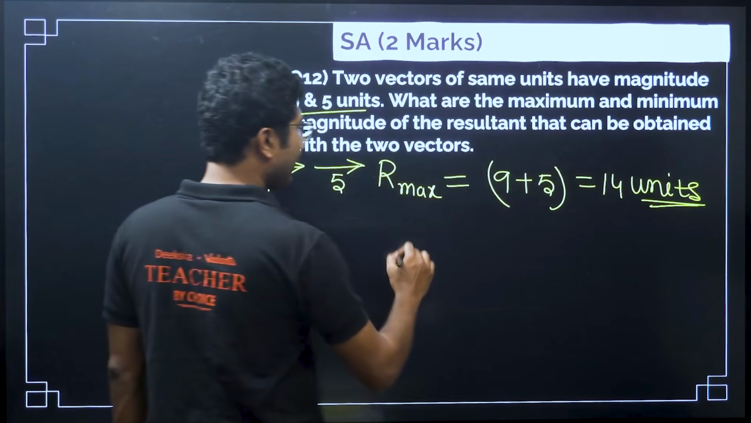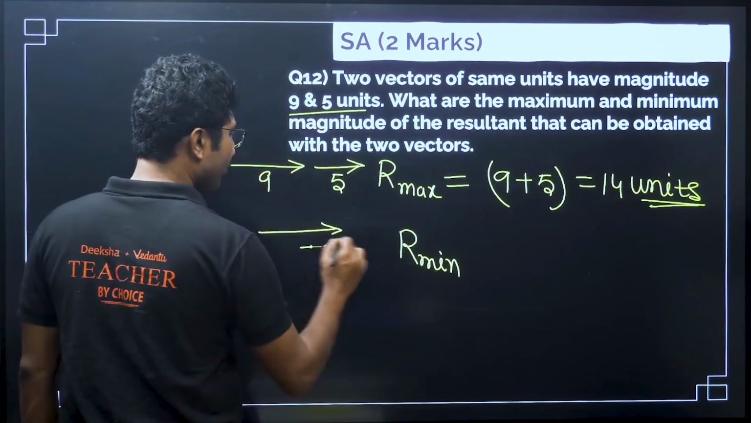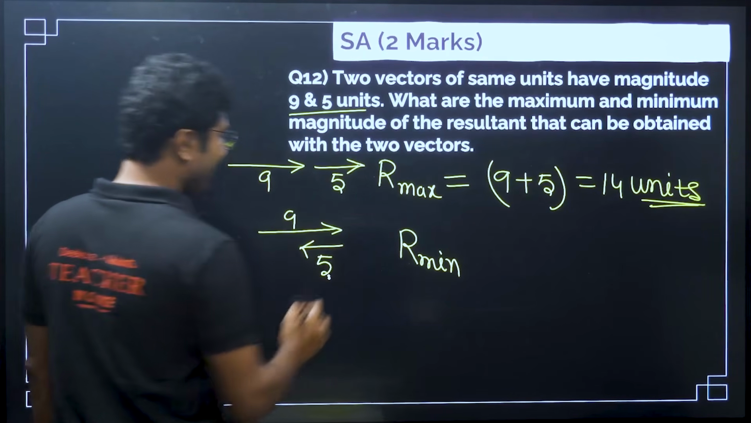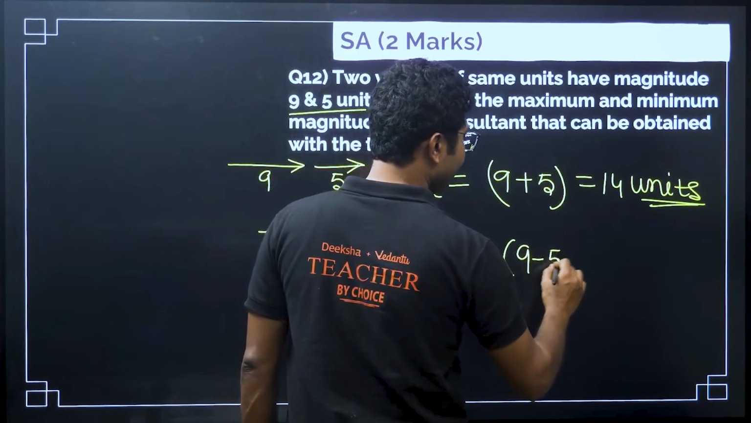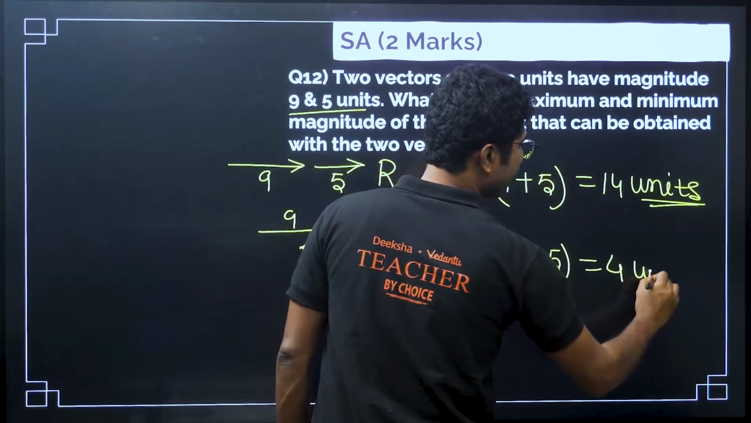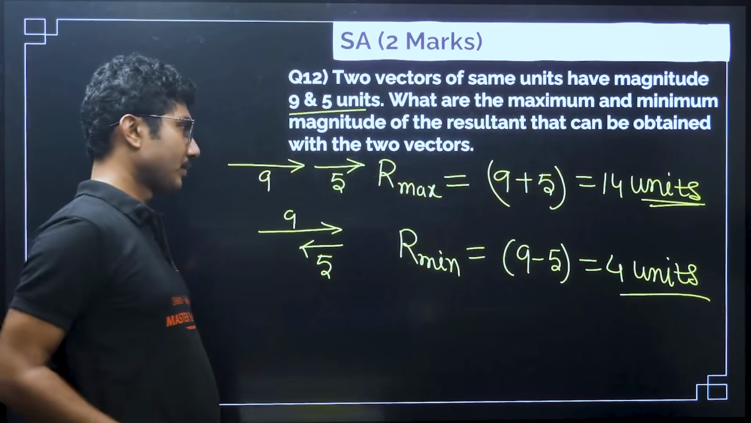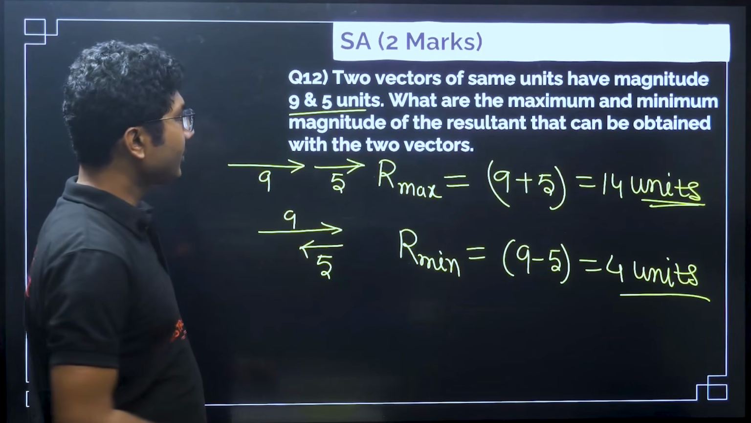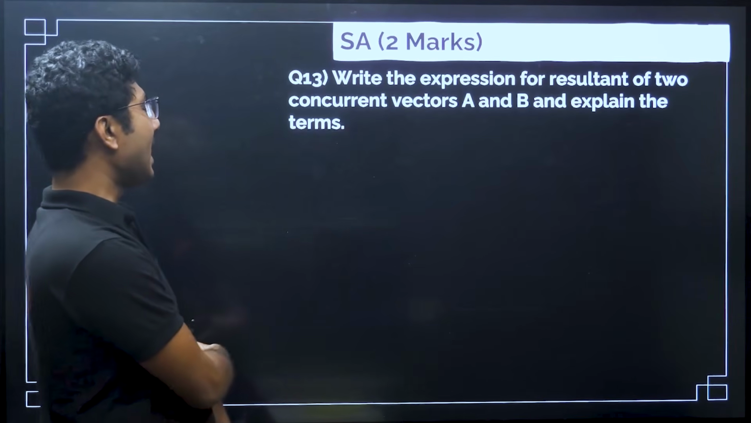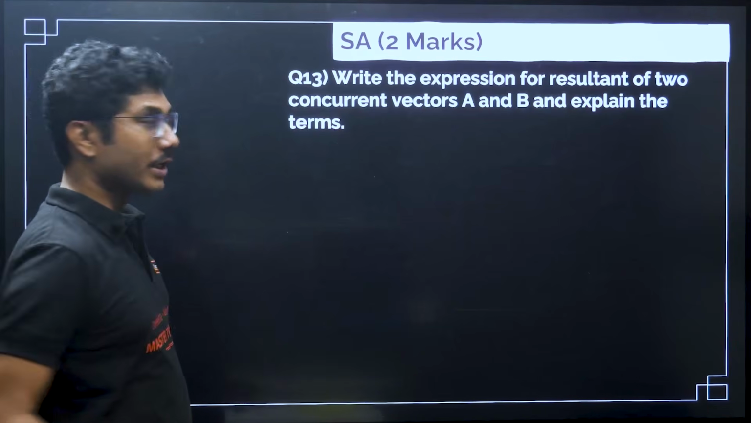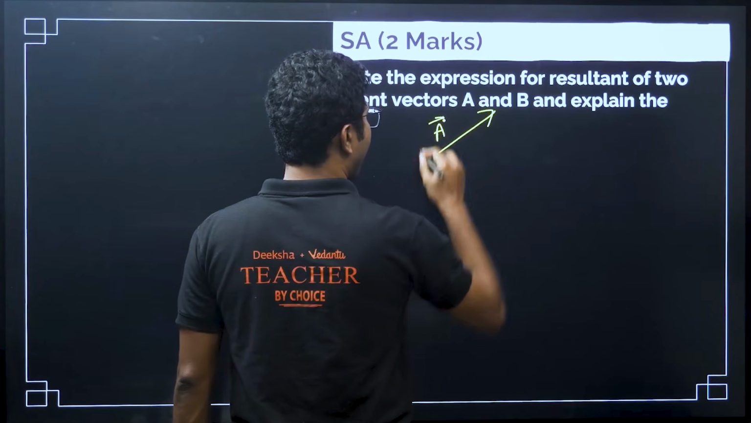Okay, and what will be the minimum resultant value? Minimum resultant value is obtained when they are acting in the opposite direction. This is 9, this is 5. If they act in the opposite direction, the resultant will be minimum, and that is 9 minus 5, that is 4 units. Right? So, this will be 4 units. Clear? Now, next question. Write the expression for resultant of two concurrent vectors A and B and explain the terms. So, two concurrent vectors A and B, that means one vector say A, another vector say B.